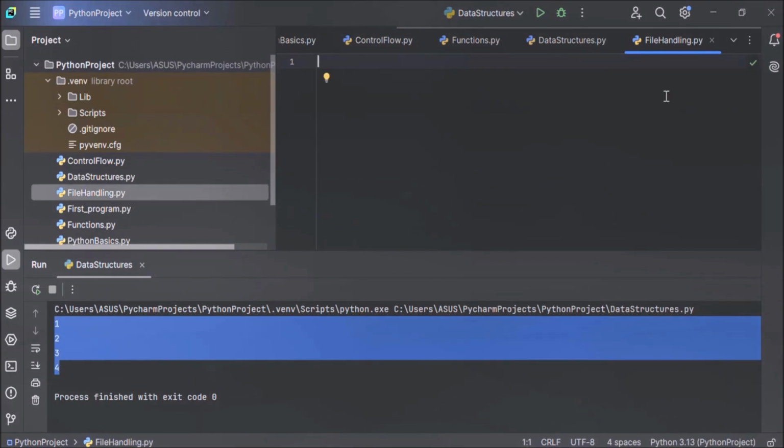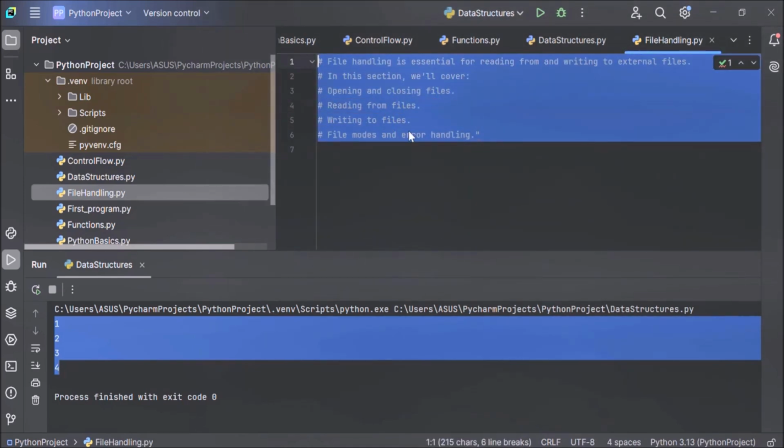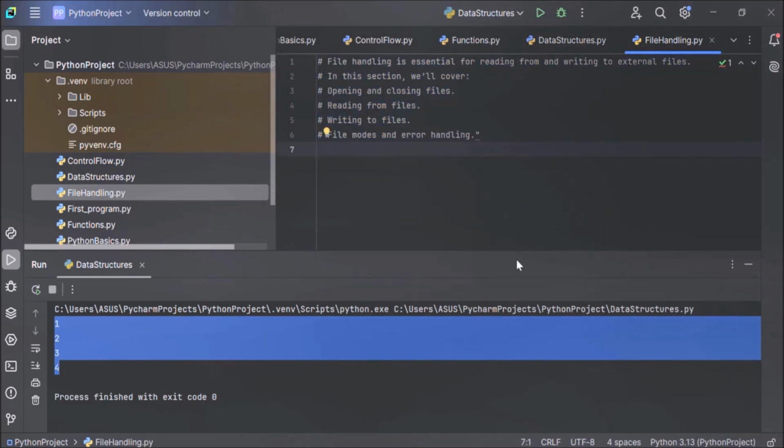File handling is essential for reading from and writing to external files. In this section, we will cover opening and closing file, reading from files, writing to files, and file modes and error handling. So let me write all these topics here. So let's start with opening and closing file.